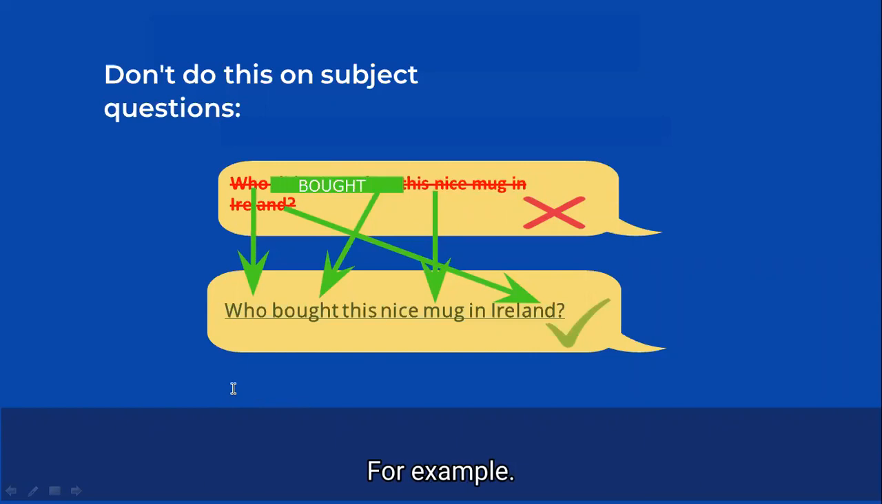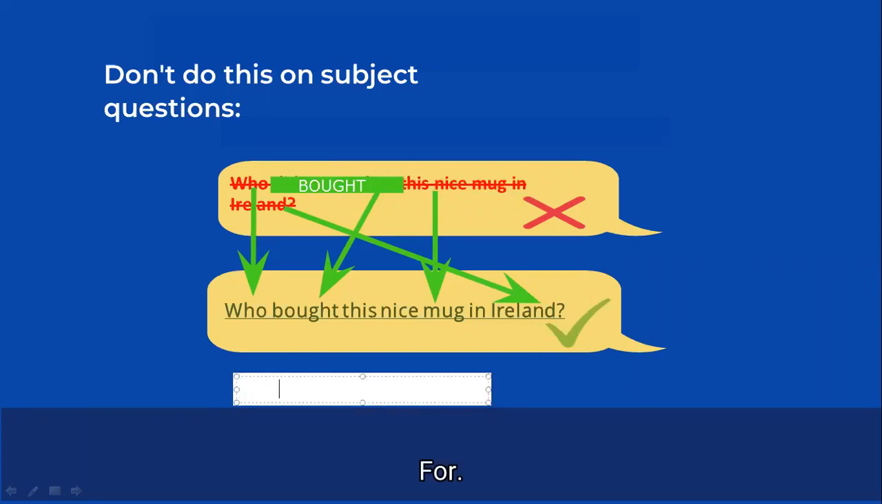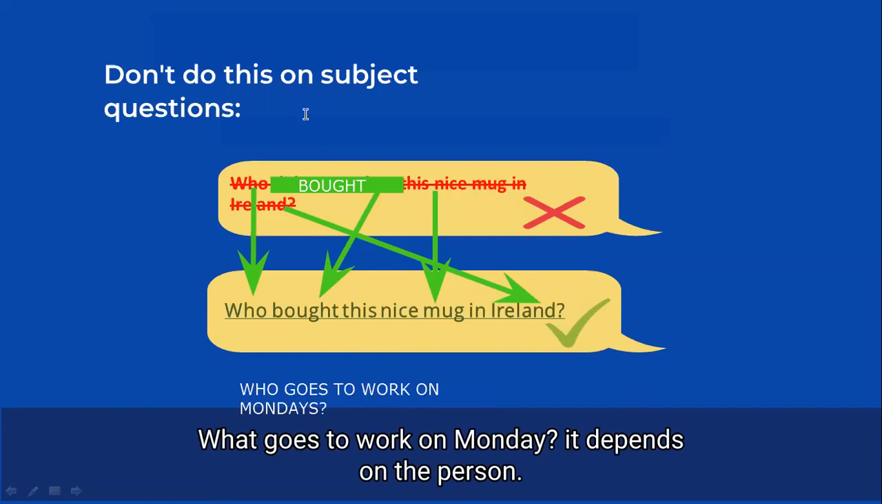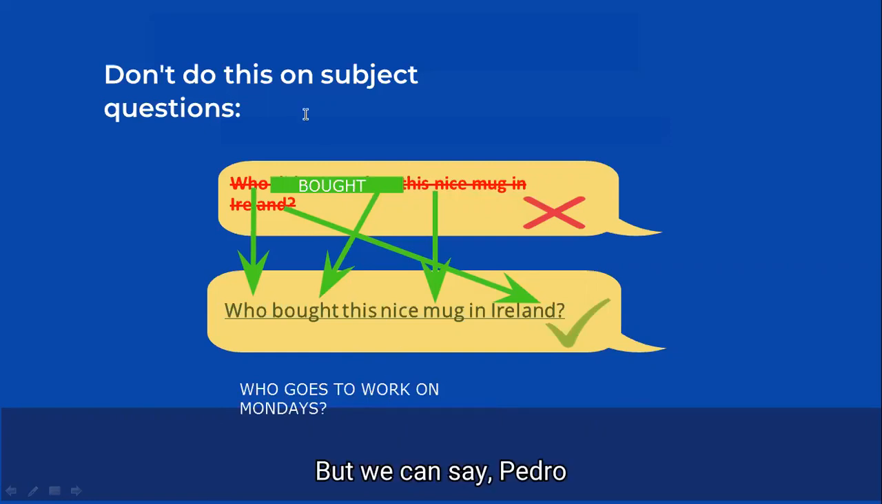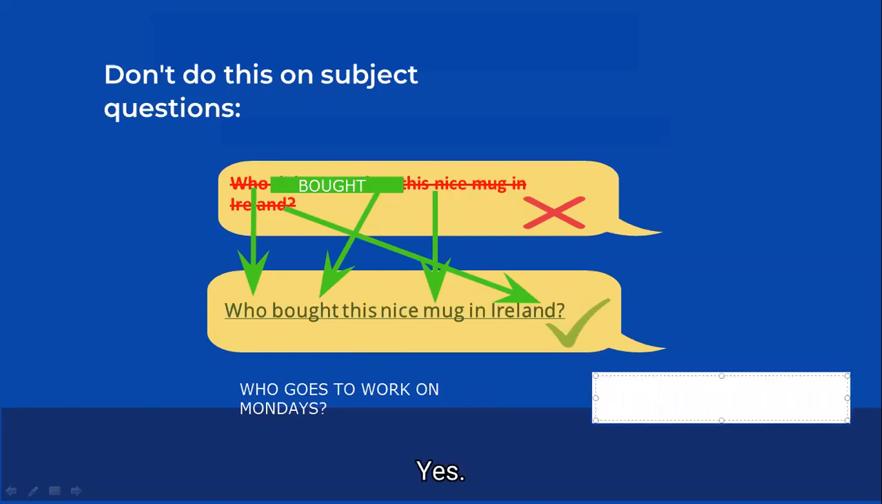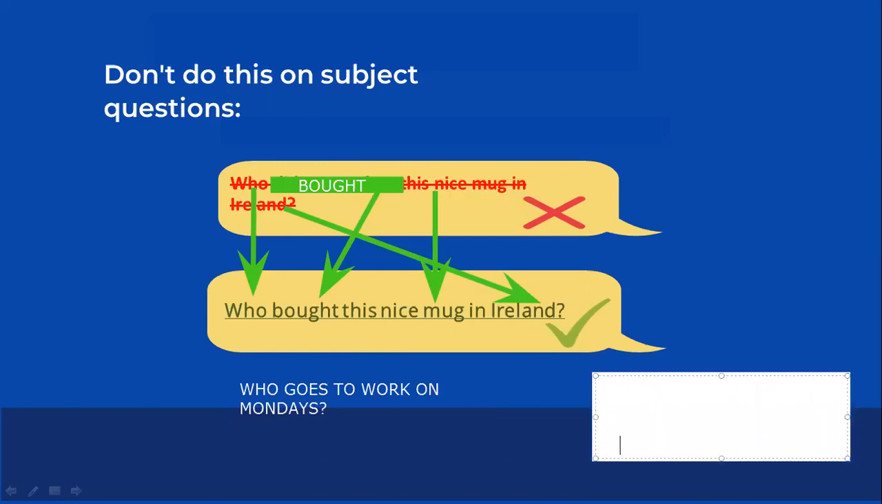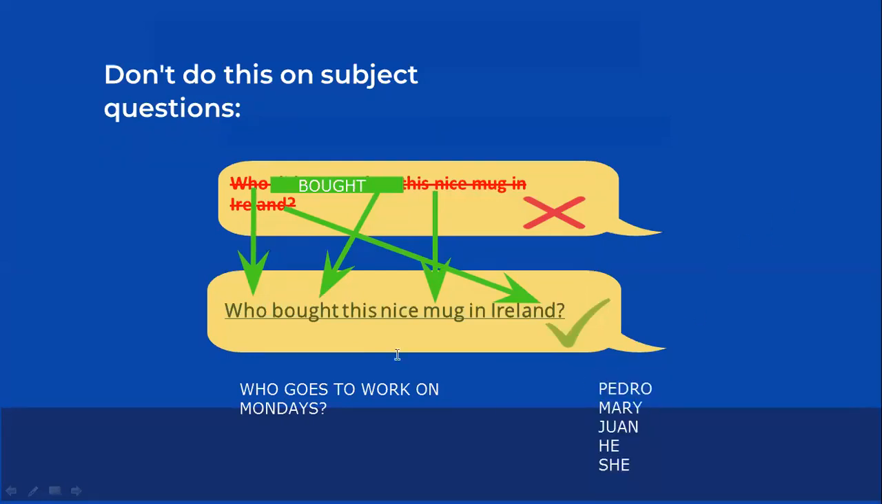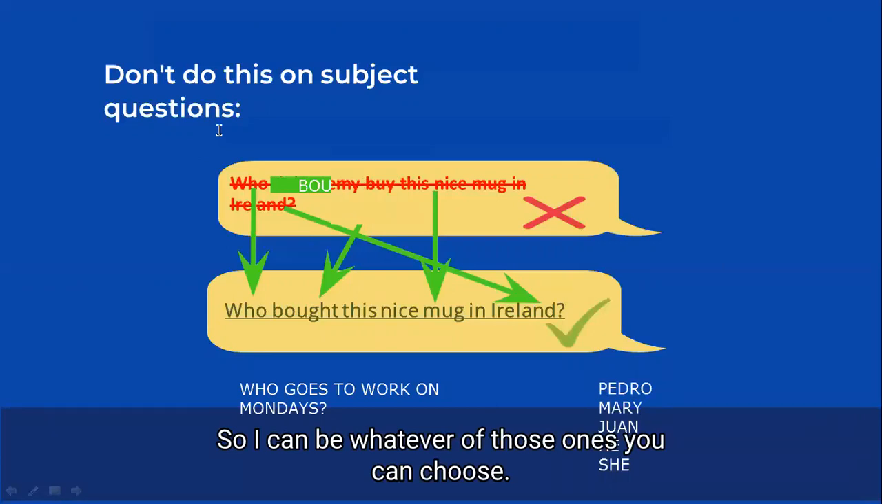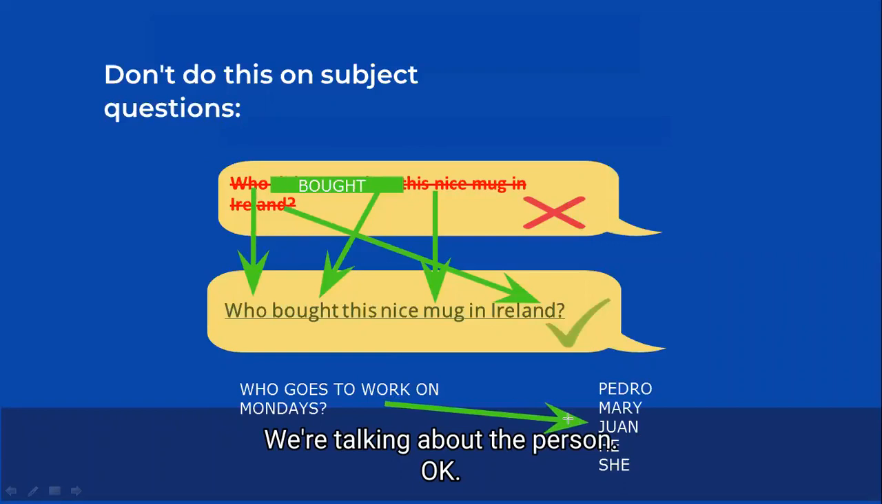For example, who goes to work on Mondays? Who goes to work on Mondays? It depends on the person, but we can say Pedro. He, she, it. It not. I'm sorry, I'm just joking. So it can be whichever of those you choose, because we're talking about the person, okay?